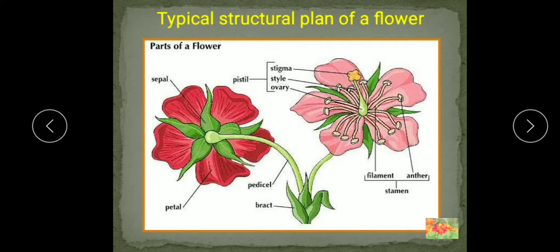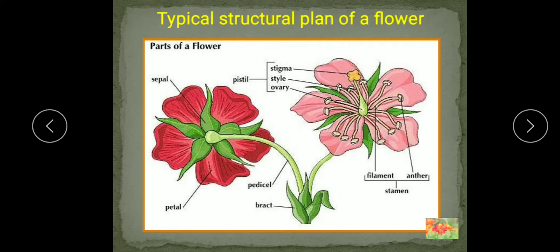So understood the bract. Now the typical structure of flower is described here. But first we'll see here that the flowers have many different shapes, sizes, color, number of flower parts, and the arrangement of these parts. So number of these floral parts are also different, arrangement is also different, shape, size, color also varies in the flowers. So here typical structure of flower, we are studying, which has all the floral whorls.